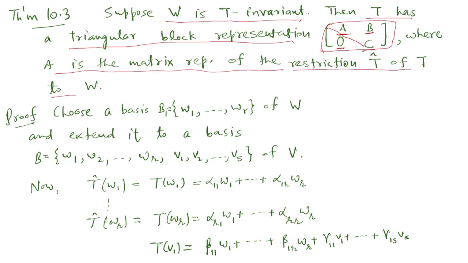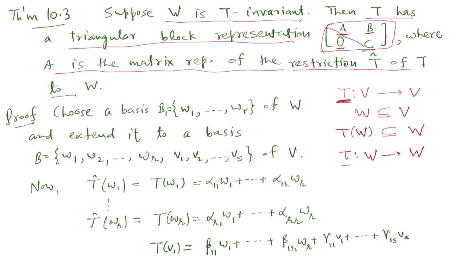First I tell you what the restriction of a map is. We have T from V to V, and W is a subspace of V, and W remains invariant under T. So T of W is again in W. That means we can take this map T from W to W, because it is already a linear transformation.